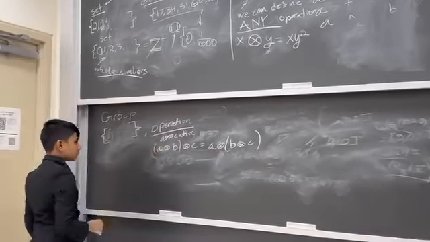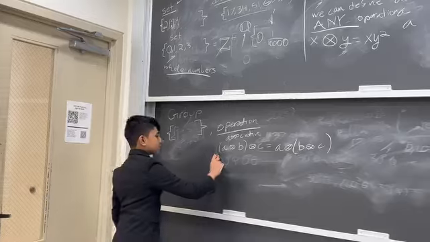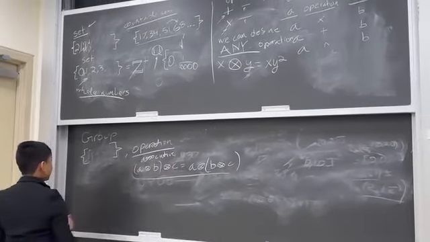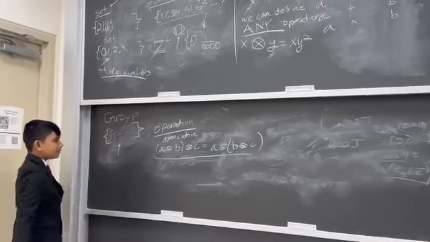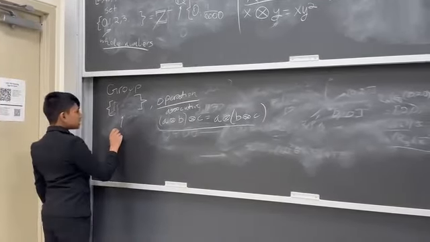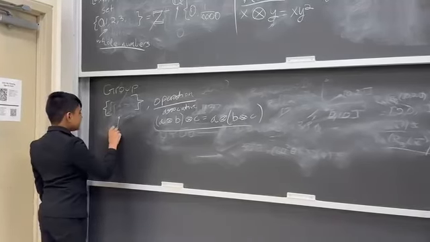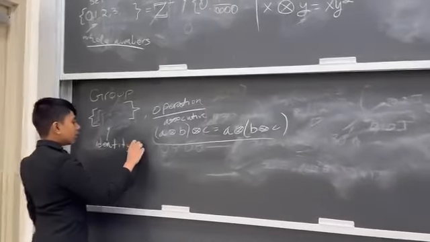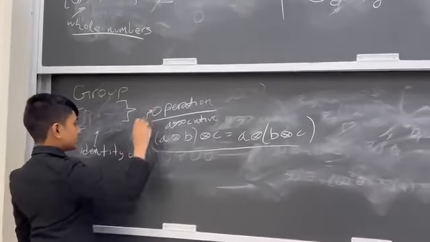So, this is what associativity means. Now, what about the conditions for the set? Well, for the set, it must contain the identity, and an identity must exist in the first place, of this operation.